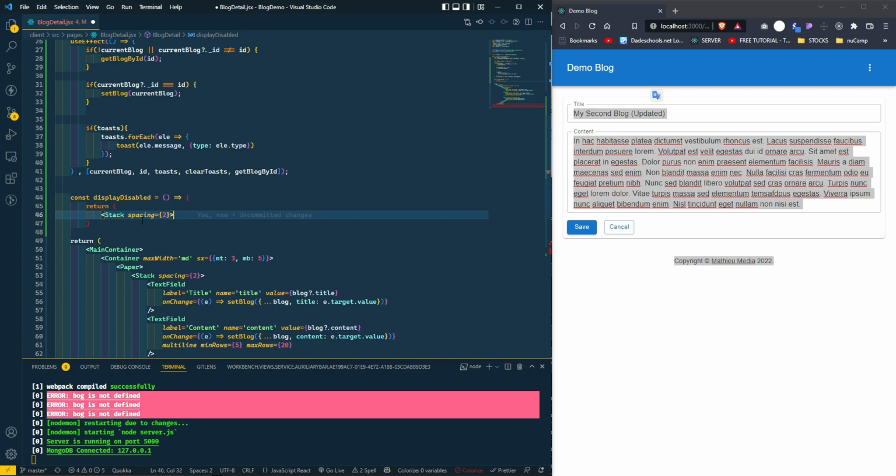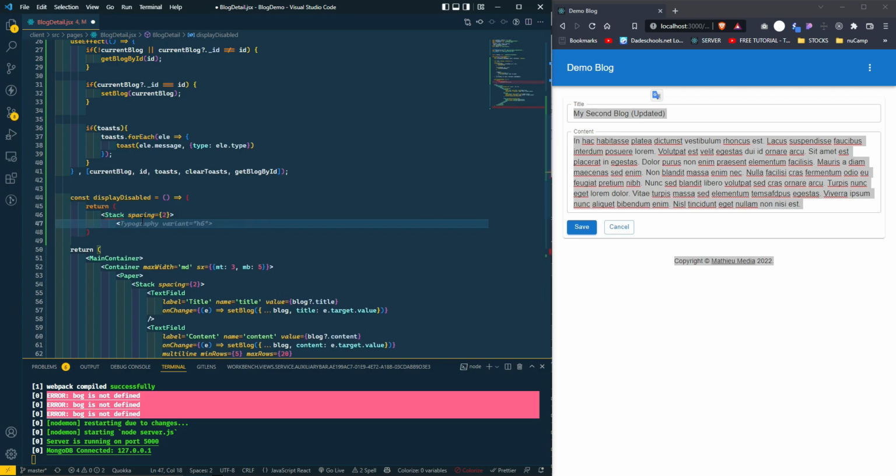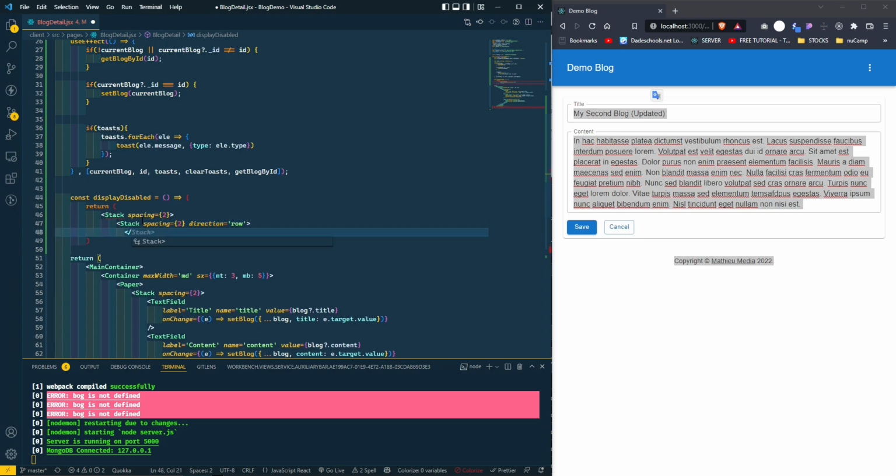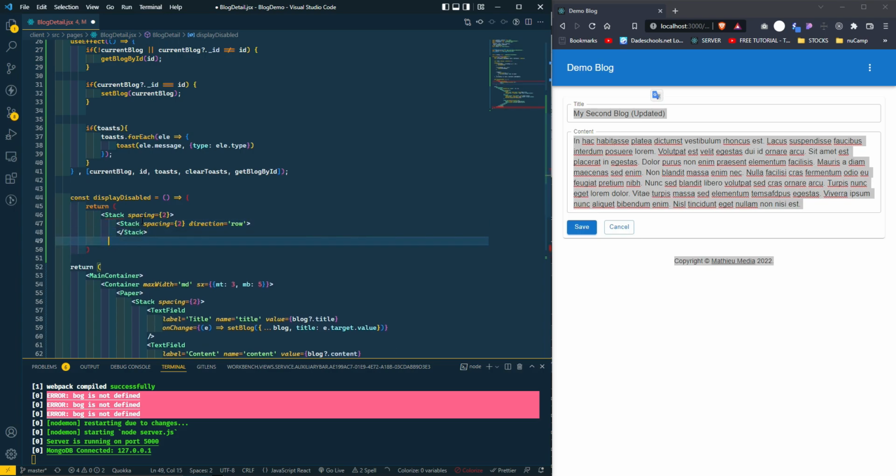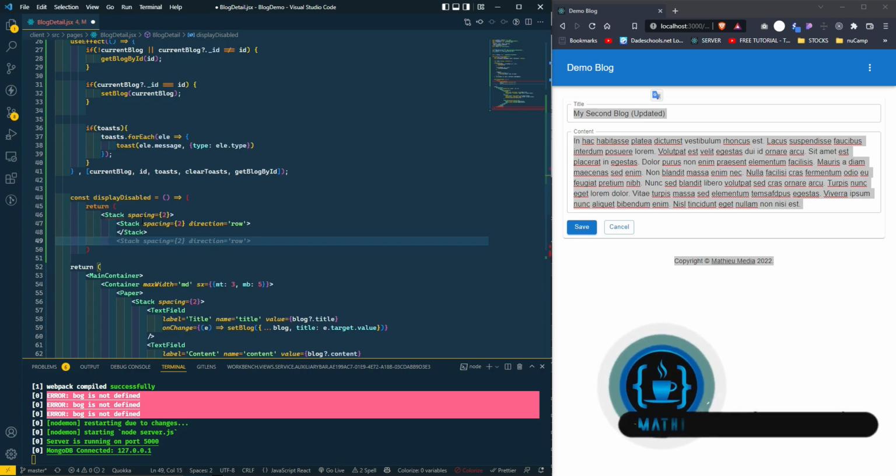We're going to do another stack, and this one is going to be direction row. Okay, let's close this stack and let's close the first one to get rid of the error.